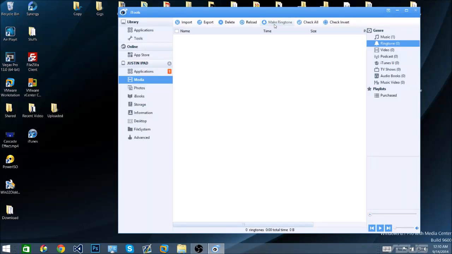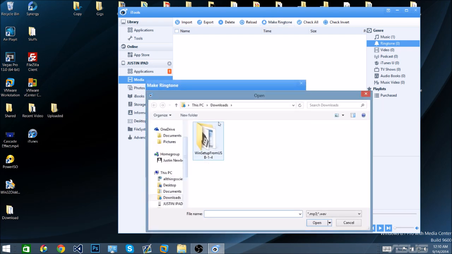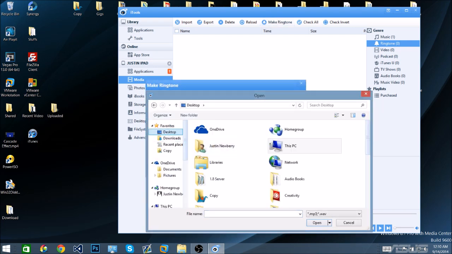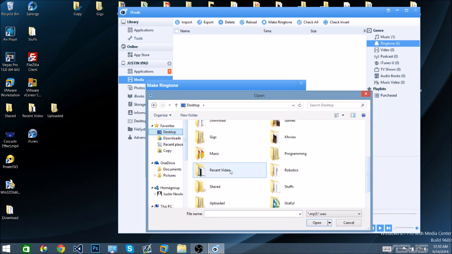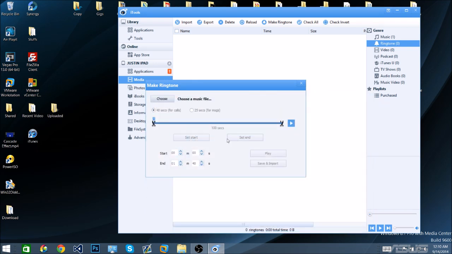To make a ringtone, press under Ringtone and Media, press Make Ringtone, and choose the music file you want. It can be any file as long as it's under 40 seconds at most. Now you want to trim it however you like.